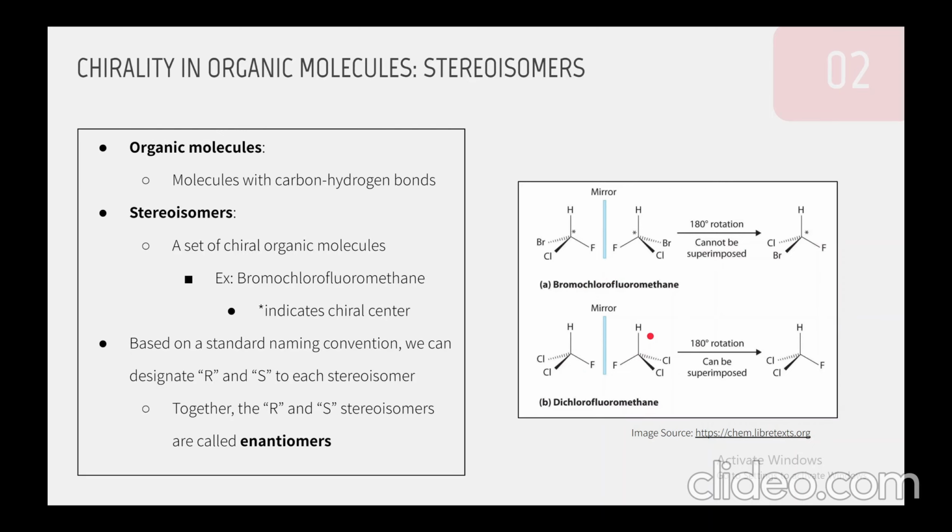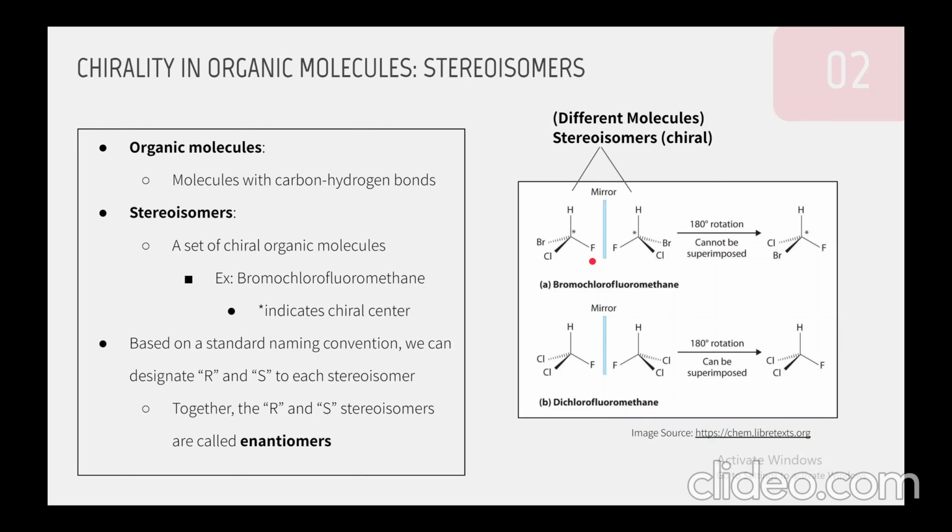A stereoisomer is a set of chiral organic molecules. If we take a look at bromochlorofluoromethane, the two versions shown would be considered stereoisomers because they are chiral. We can see that they are mirror images of each other, and they are non-superimposable even after a 180-degree rotation. So they would be considered stereoisomers.